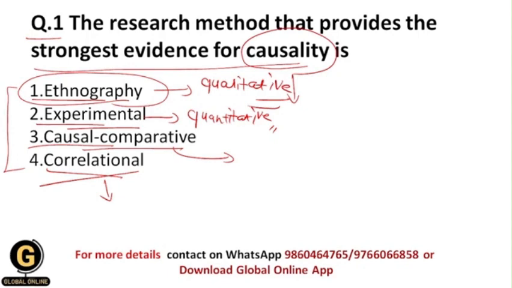Okay, and that's why the correct answer for this question is the second, that is the experimental research method. And that's why, students, in an experimental study, the researcher manipulates the independent variable and controls all other variables that could influence the outcome, and it allows for the establishment of a cause and effect relationship between independent and dependent variables. So because of all these characteristic features of the experimental research method, it provides us the strongest evidence for causality.